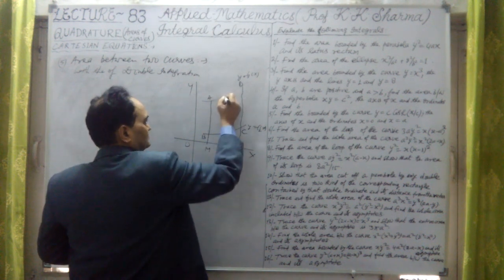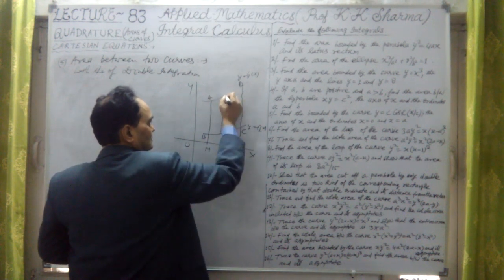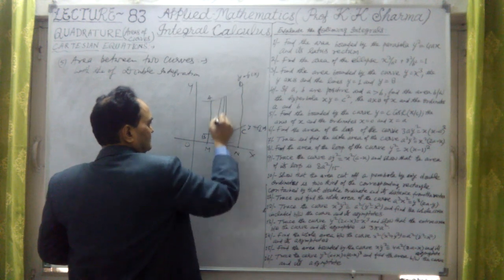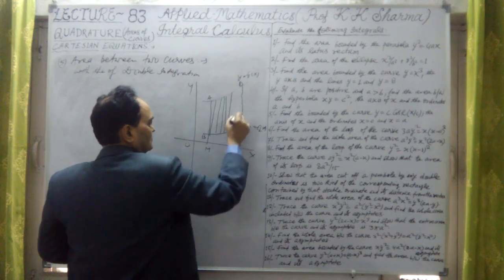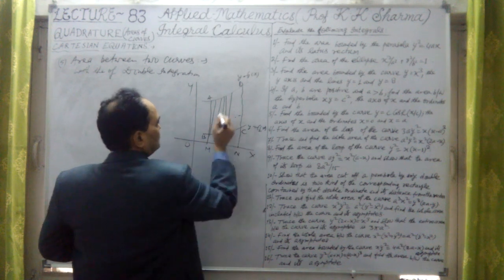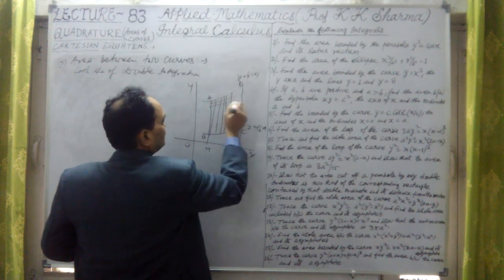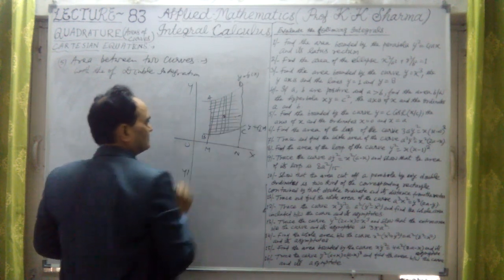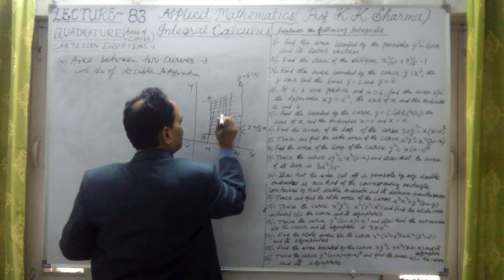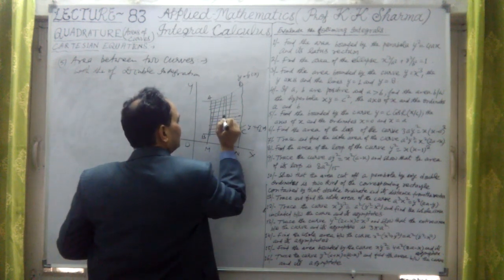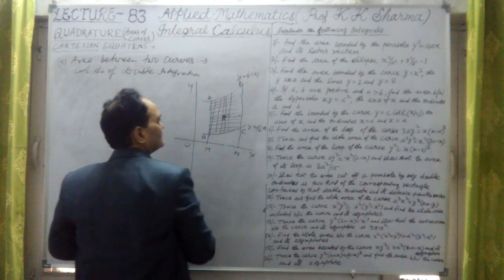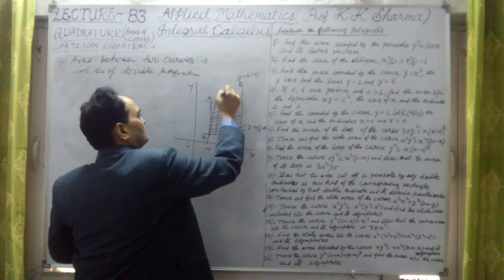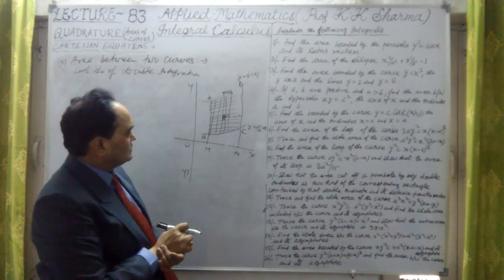Again, divided into smaller strips, and so on. Then one of the strips we have to select, and suppose I have selected this smaller one, which has area delta x, delta y. PQ point we have selected from the upper curve.